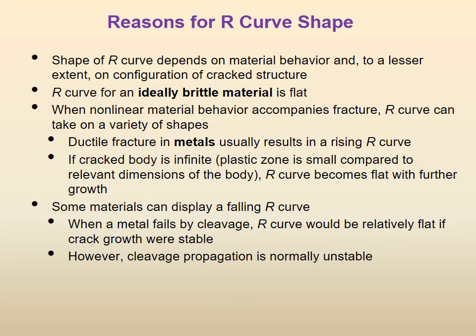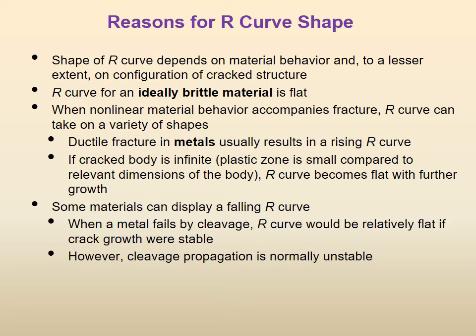It is like, you see, if there is a sharp corner, there is a stress concentration. If there is a radius, the stress concentration is lower. So when there is plasticity, the rounding of the sharp corner is there, and then it goes down. So therefore, a rising R curve is very much physically, mechanistically correct. If the material has non-linear material behavior, which means plasticity, which means most of the metals and so on, then the plasticity will add resistance.